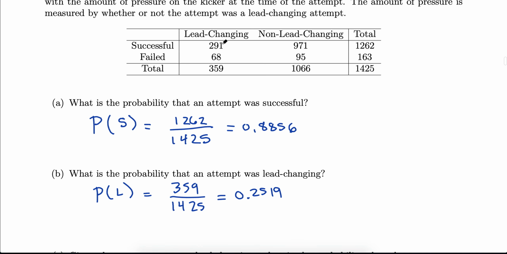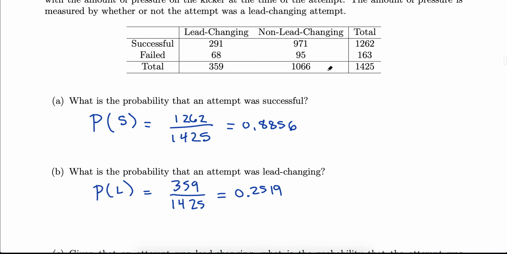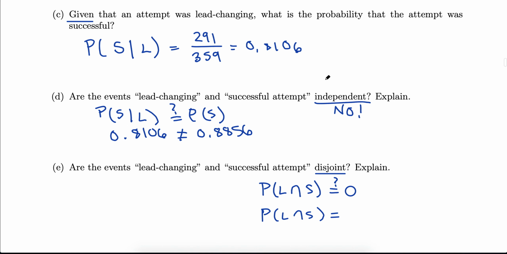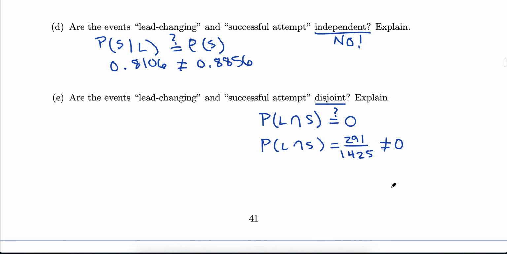There's 291. There's no given information, so it's out of the overall total. So 291 out of our overall total of 1,425, which is definitely not zero. Of course we can have successful attempts that are lead changing. So these are not disjoint, or not mutually exclusive.